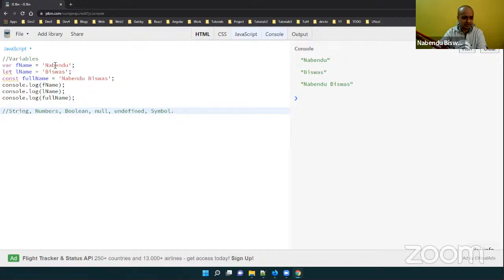String we have seen. We have numbers also, and boolean means true and false. Null and undefined, we'll see what they are. Symbol is something we will not use right now. It is in ES6 and is a bit different, used to give unique values, and this is beyond the basics. Even I don't teach it in the basics, and it is not used that much. So let us look at the other data types. These are also known as primitive data types.